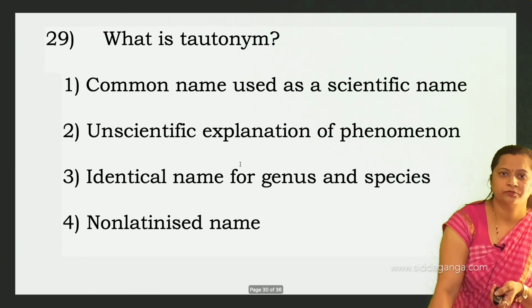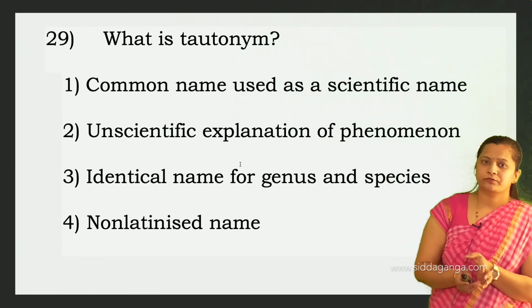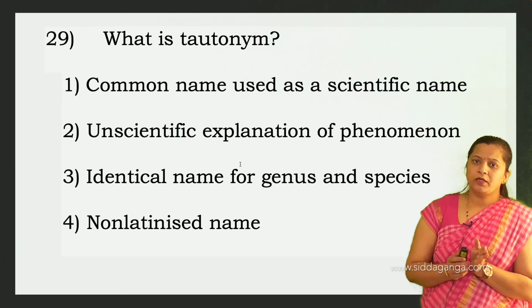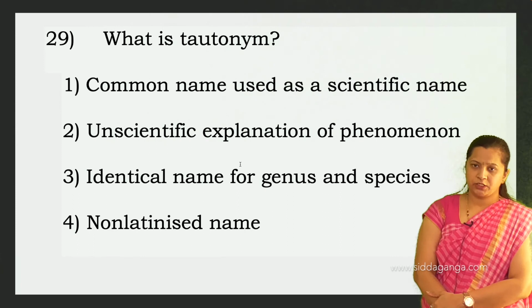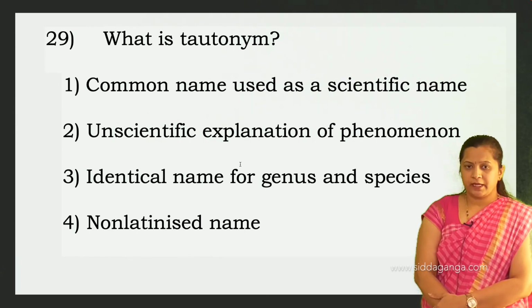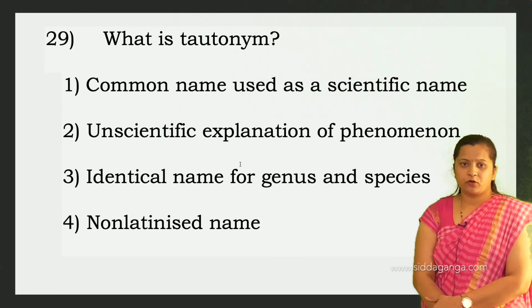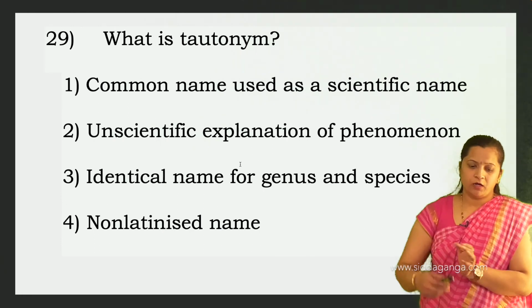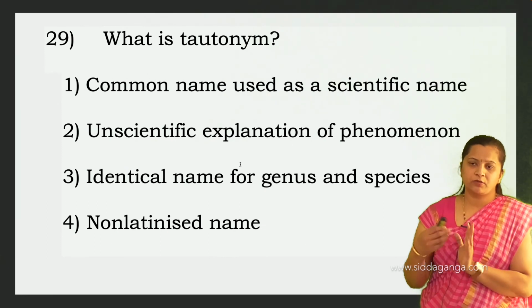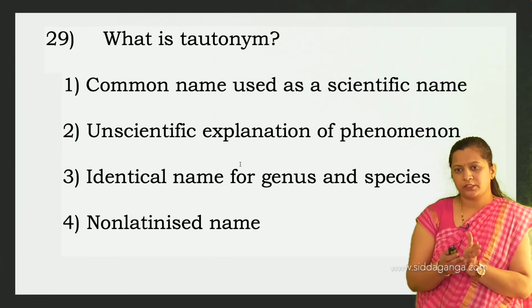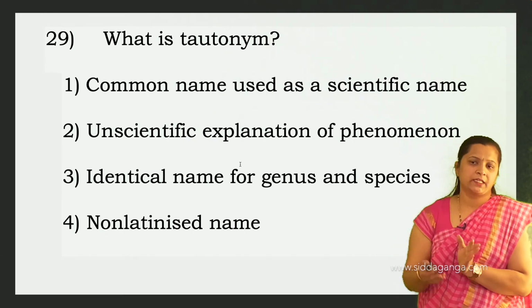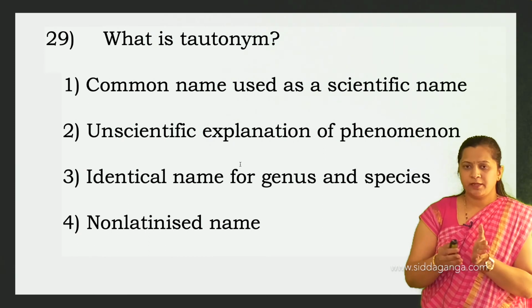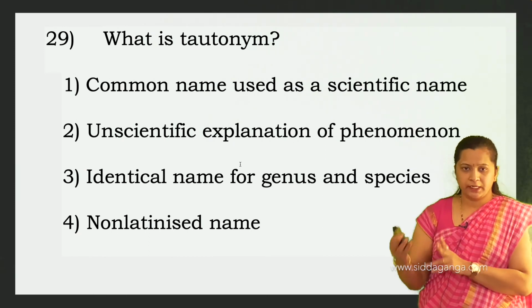Then next question. What is tautonym? A common name used as a scientific name, an unscientific explanation of a phenomenon, an identical name for genus and species, or a non-Latinized name. In binomial nomenclature, the name consists of two components, the generic name and the species name. For example, mango: genus name is Mangifera, species name is indica.